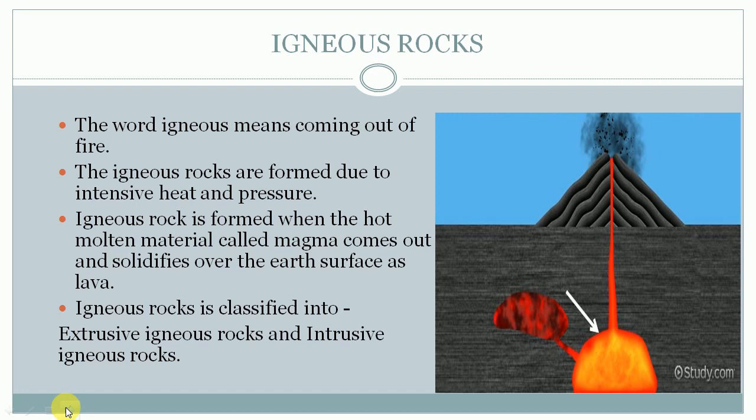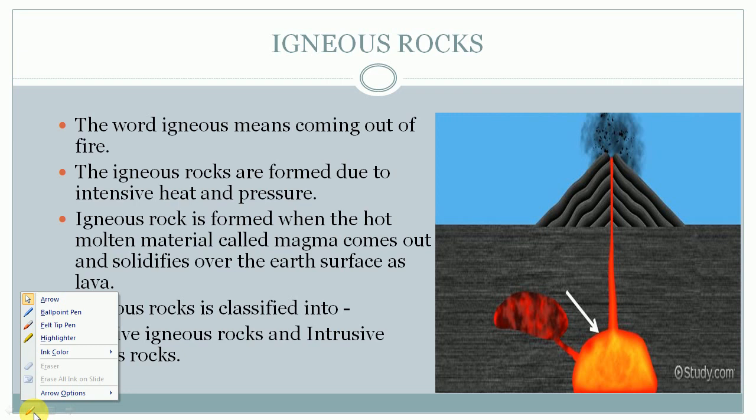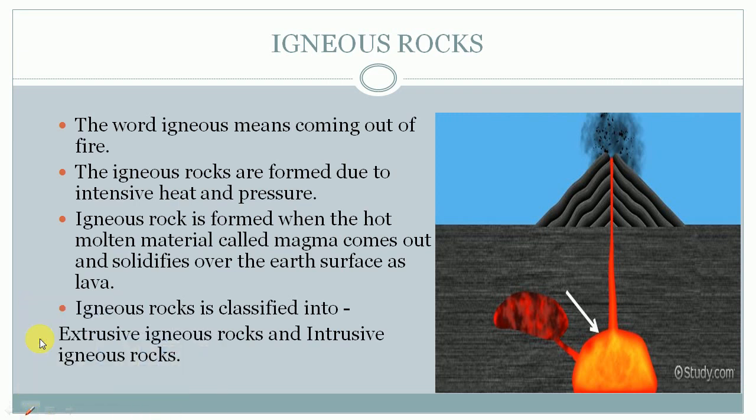How? The igneous rock is formed when the hot molten material called magma comes out and solidifies over the earth's surface. Children, here we can see that this rock is formed here.